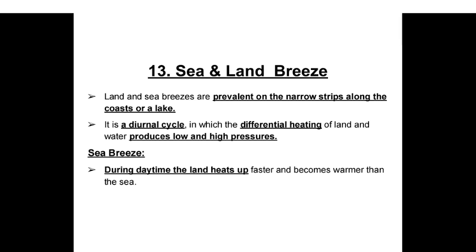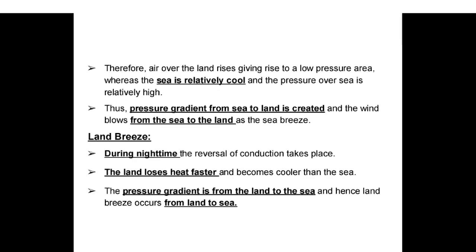Sea and land breeze. Land and sea breezes are prevalent on the narrow strips along the coasts or a lake. It is a diurnal cycle in which the differential heating of the land and the water produces low and high pressures. Sea breeze. During daytime, the land heats up faster and becomes warmer than the sea.